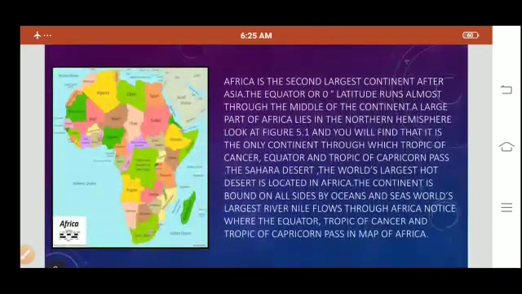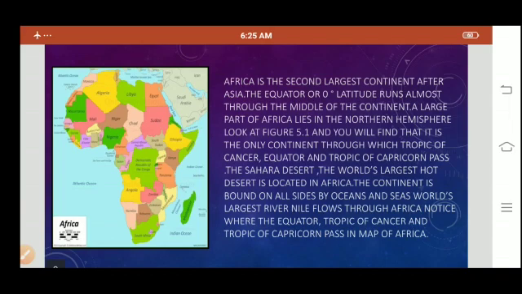The next continent which we are going to study is the continent of Africa. Africa is the second largest continent after Asia. The equator or 0 degree latitude runs almost through the middle of the continent. The large part of Africa lies in the northern hemisphere. Look at figure 5.1. You will find that it is the only continent through which the Tropic of Cancer, the equator, and the Tropic of Capricorn pass. The Sahara Desert, the world's largest hot desert, is located in Africa. The continent is bound on all sides by oceans and seas.